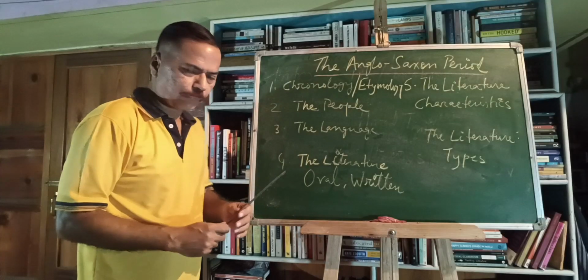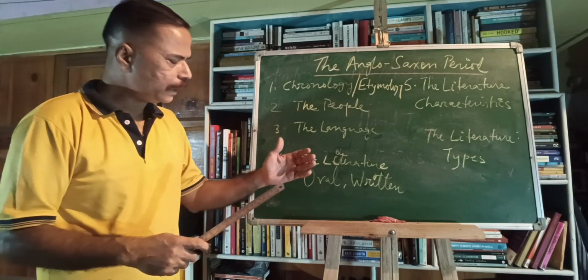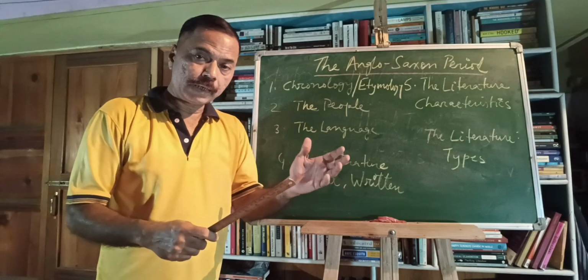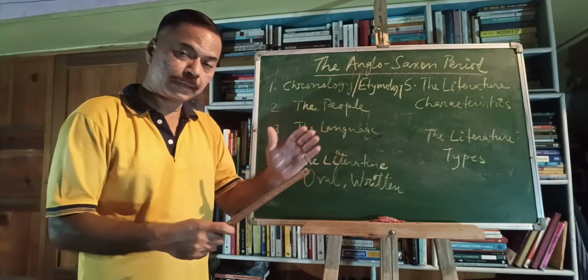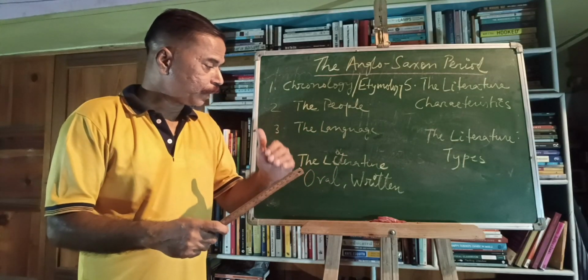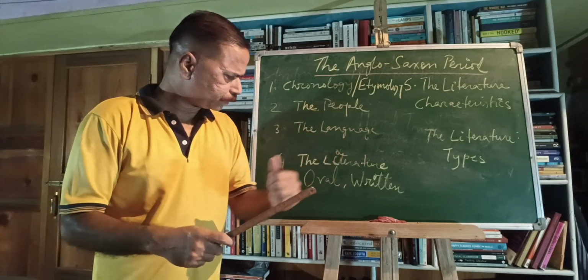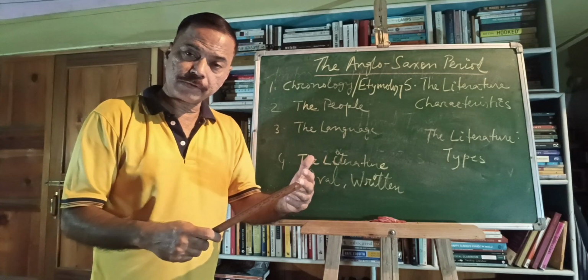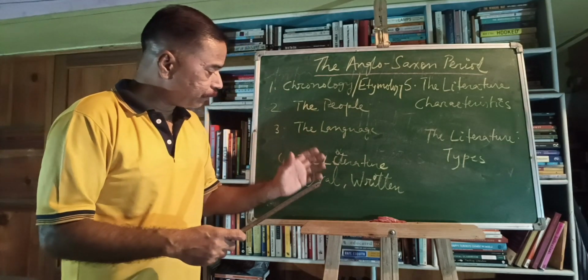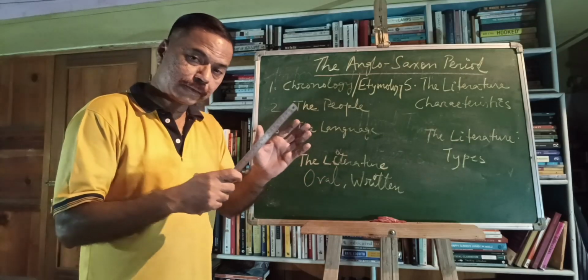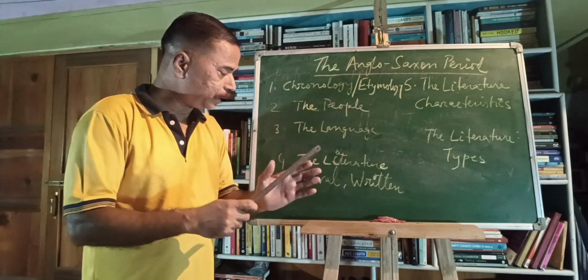Now coming to the literature itself, they had their literature that was oral. In 597 St. Augustine comes from Rome. He arrives in England with the purpose of spreading the Christian faith. Now, as a result, in the 7th century, he comes at the end of the 6th century.